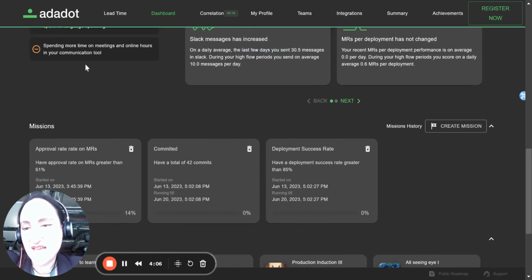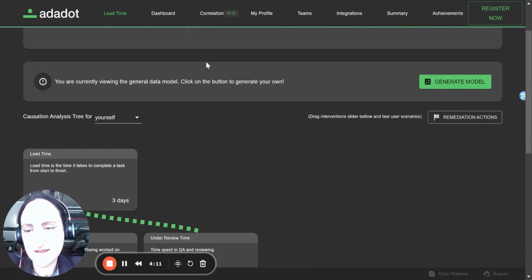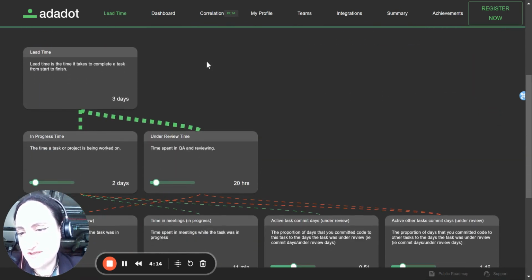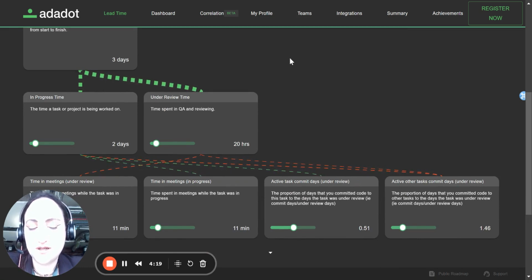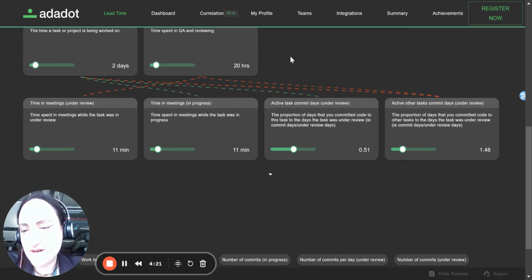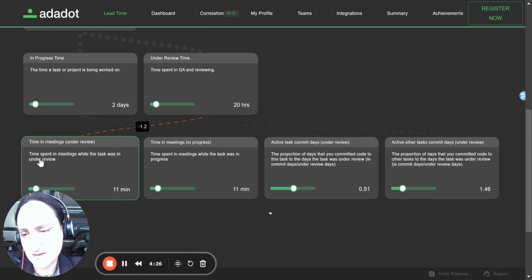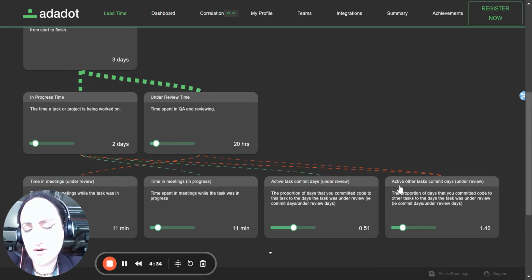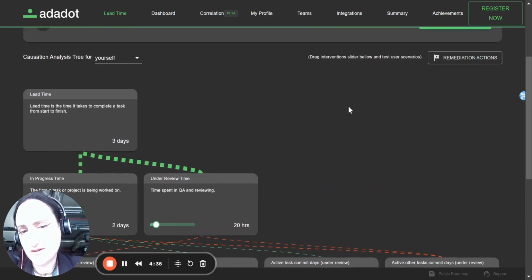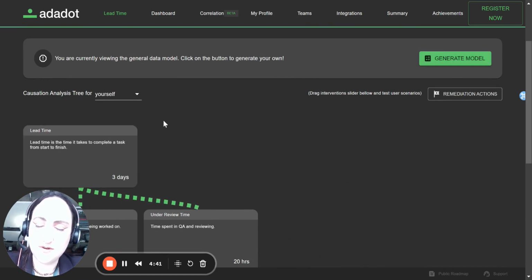Now, finally, there's a really interesting new feature that we are releasing. It's called lead time, and that helps teams to understand what are the best ways to become faster, to essentially decrease their lead time. And this might not have to do with, for example, purely coding aspects. It might have to do with things like, are we spending too much time in meetings? Is our review time or our review pickup time helping us, or is that holding us back? And if you click generate model, this creates a completely personalized model for each team.